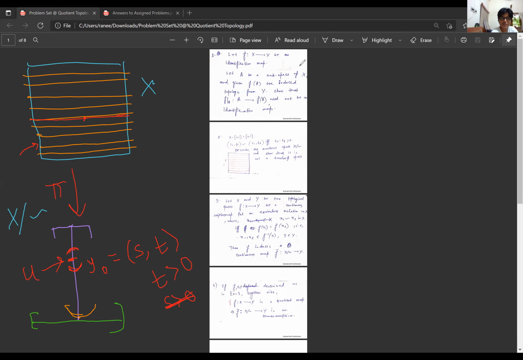All these points are in my inverse image, right? So just consider one representative from the inverse image, and it should be an open neighborhood corresponding to that point, which is just a disk. That's what he was saying. Yeah, so it's going to be a collection of disks basically. So it will be something like this, right?